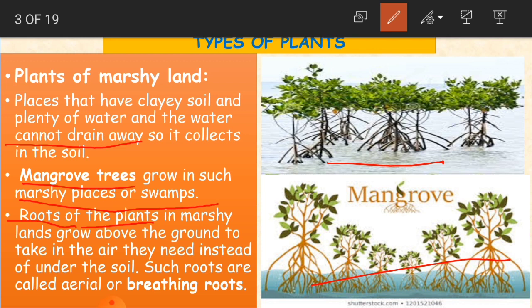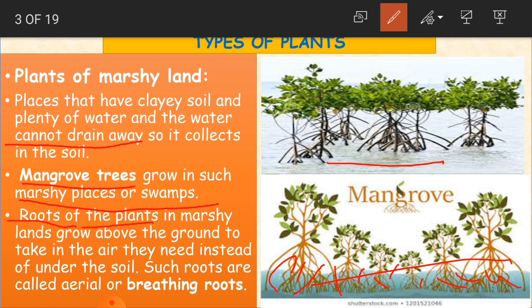Normally, as we learned, the roots of plants are under the soil. But here the roots are above the ground. You can see here, these are all the roots of these mangrove trees. They are above the ground, and we can see they are above the water. So why are they above the ground? To take the air they need.